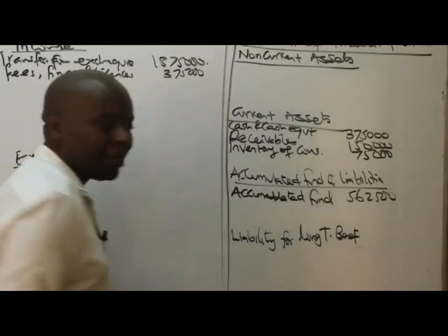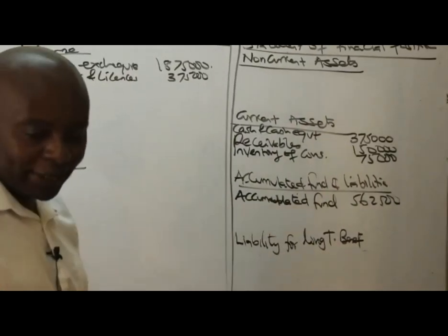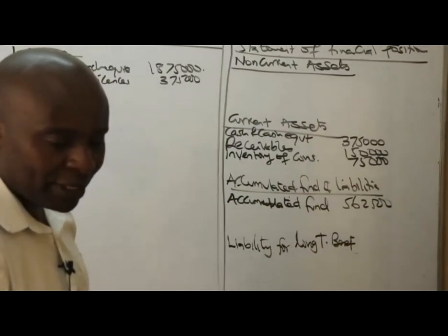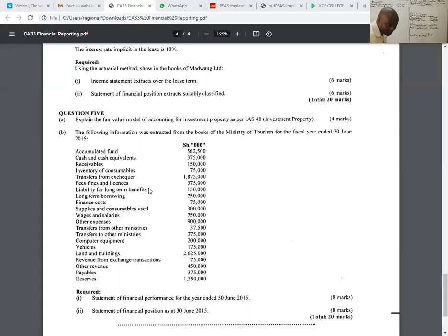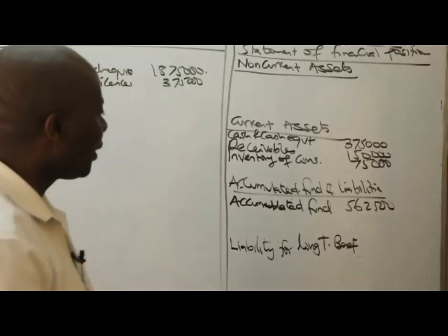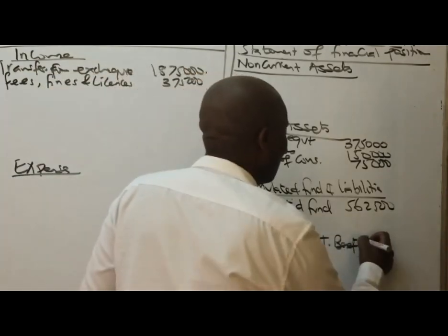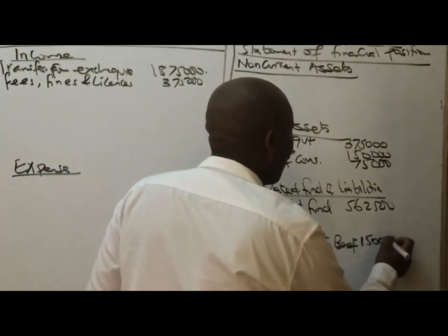Liability for long-term benefit, what do we have? I can see 150,000. So liability for long-term benefit, we have 150,000.